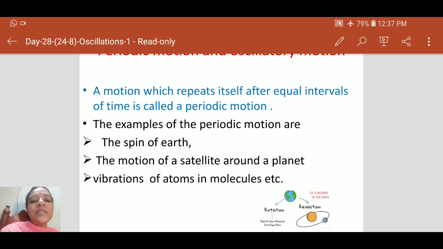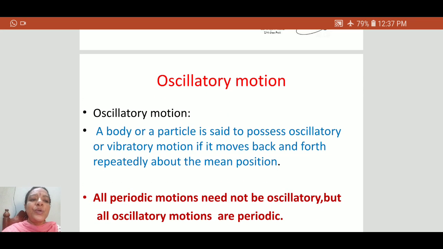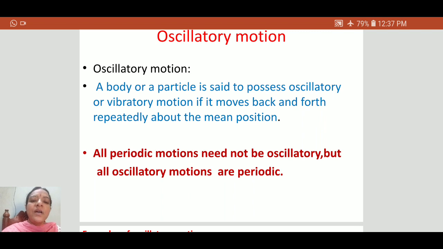But the only difference between periodic motion and oscillatory motion is that in periodic motion there is no to and fro motion about a mean position. But in oscillation, there is a to and fro motion or back and forth motion repeatedly about the mean position.